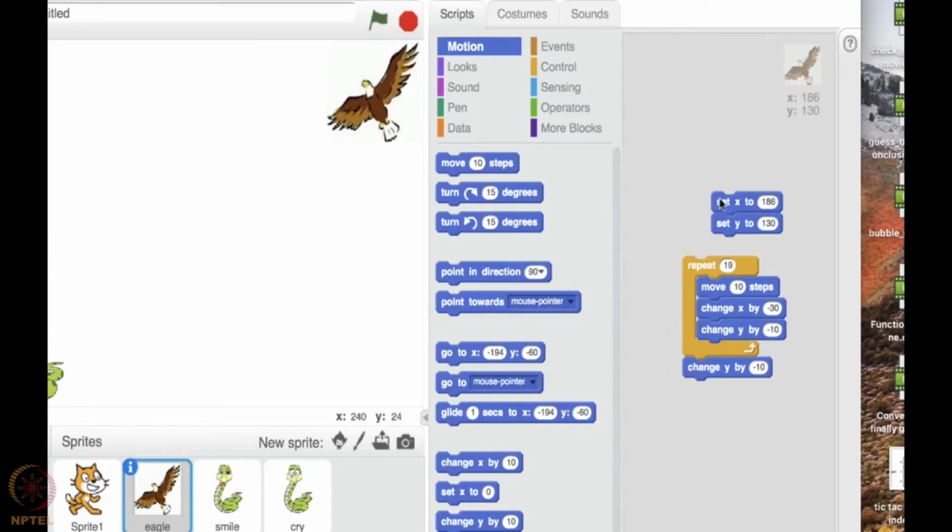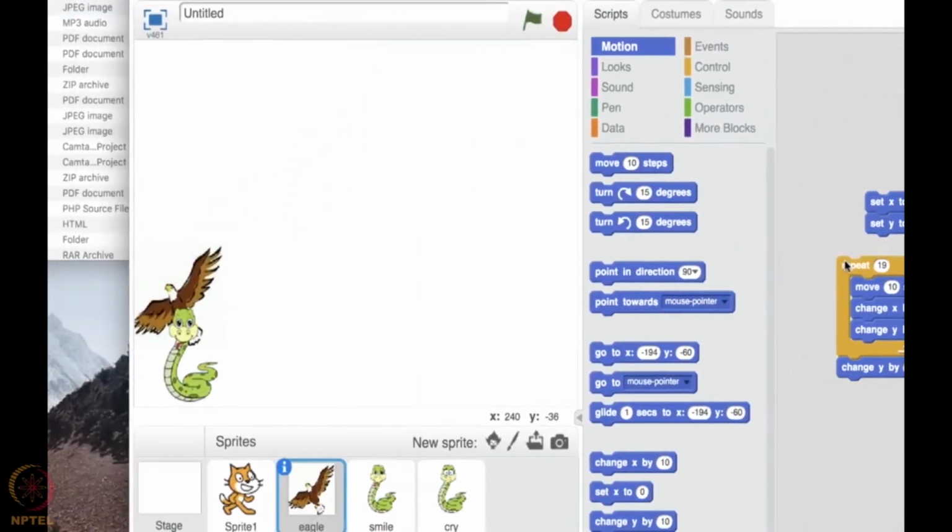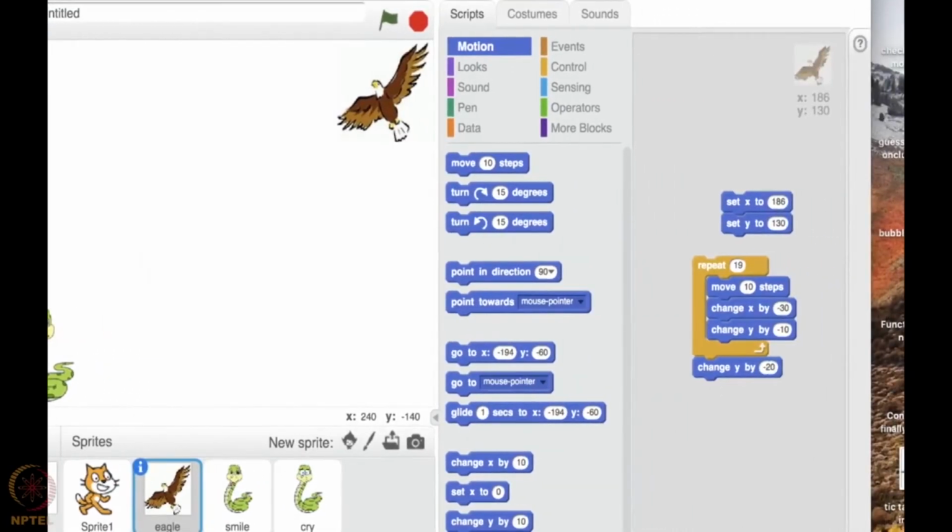It is set to its initial position. Let me repeat. Okay, perfect. I guess it's now perfect. Or shall we move still down? We'll try. Okay, let me make it -20. It is set to the initial position. Let me repeat.